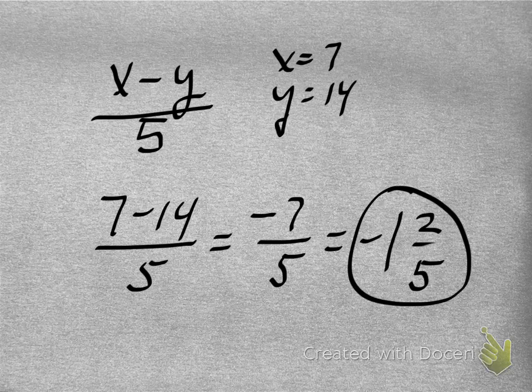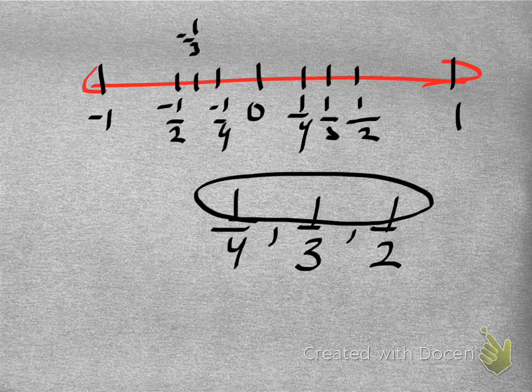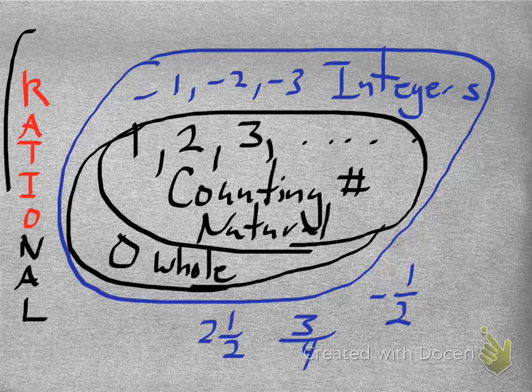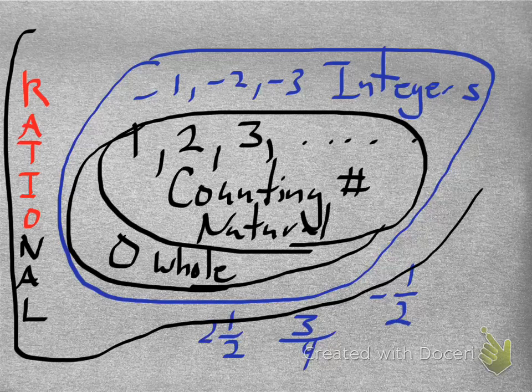I think that's basically what we want you to know for tonight to get started with rational numbers. Obviously, the next couple sections we're going to be doing a little bit of fraction math, so this is just a good introduction. And again, remember, especially for your daily quiz tomorrow, the different sets of numbers. The counting numbers, or the natural numbers, the whole numbers, the integers, and then finally the rational numbers, which include all of these.